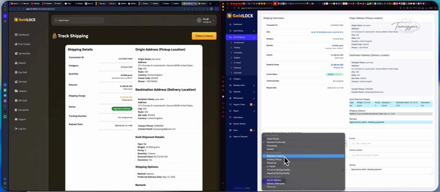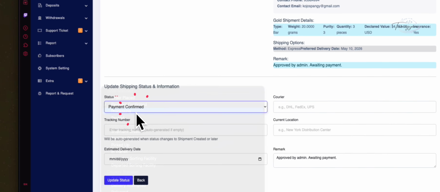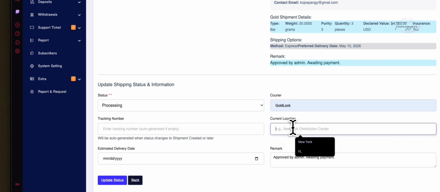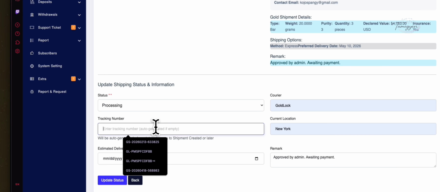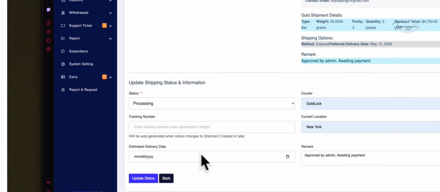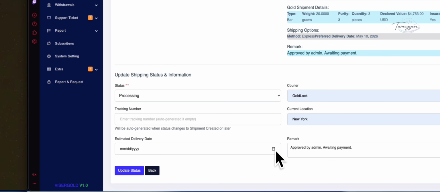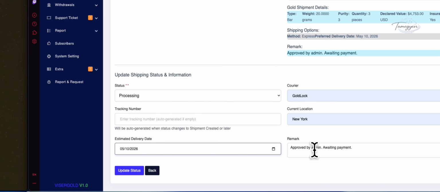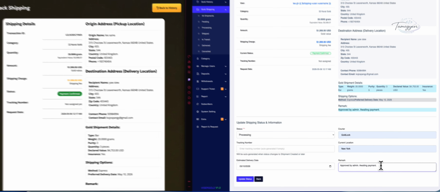Let's go to create shipping, which will show processing. After processing, it will show packed. Let's move to processing. Carrier, let's use this one. Location, let's say New York. Tracking number, no, it's not approved. Method date, let's use this one. This one is not approved, it is awaiting payment.